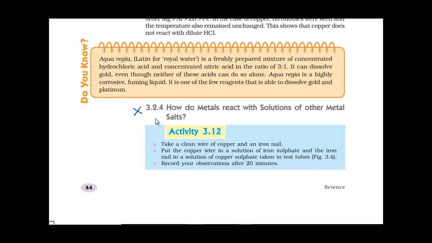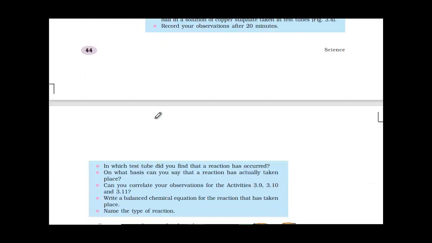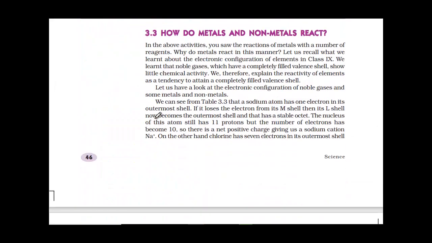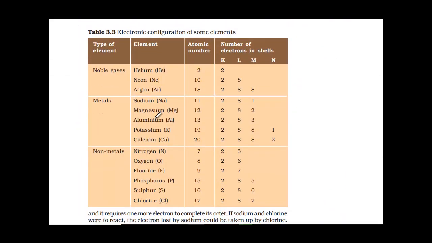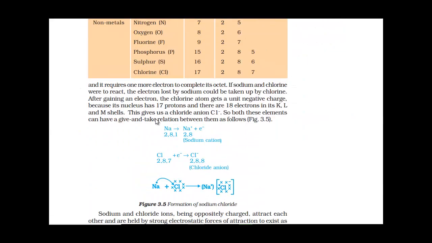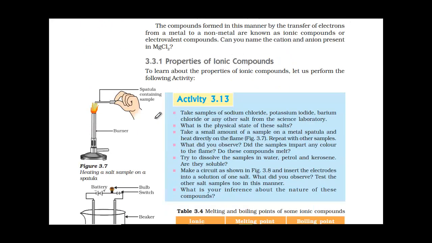Now let us go to the next main topic, that is 3.3. It is here. Yeah, it is here now. So under 3.3, we don't have 3.3.1. So 3.3.1 is being deleted now. So let us mark that. Yes, so properties of ionic compounds is not there for you for this year.